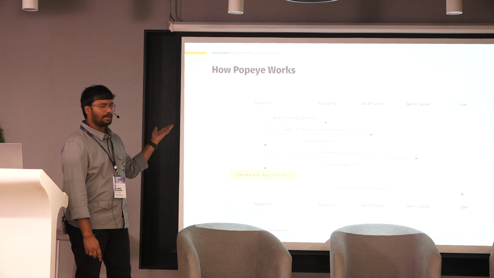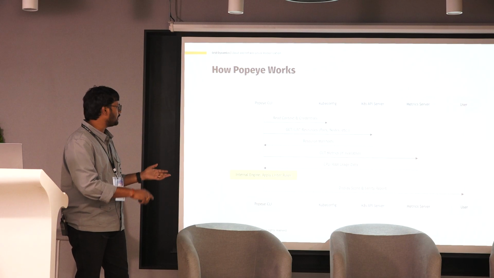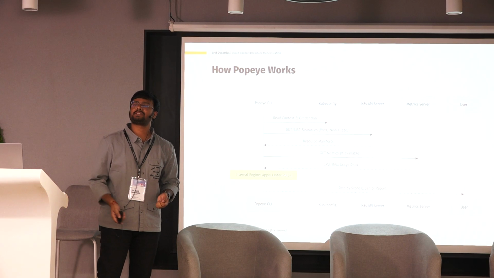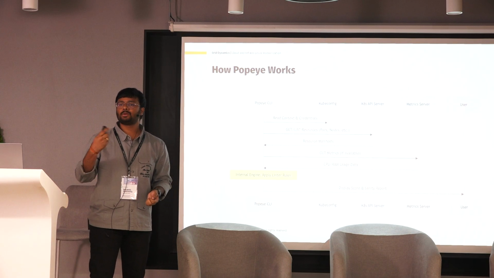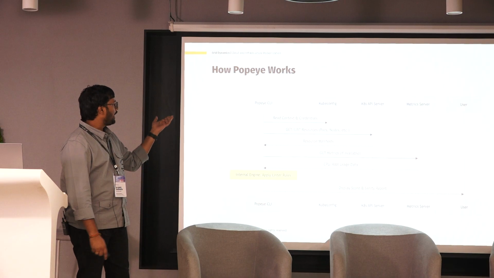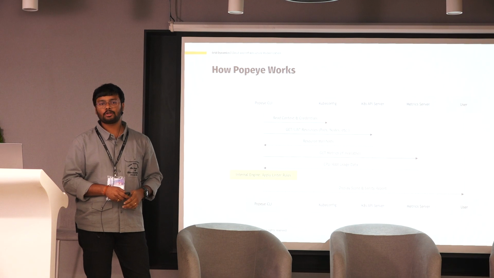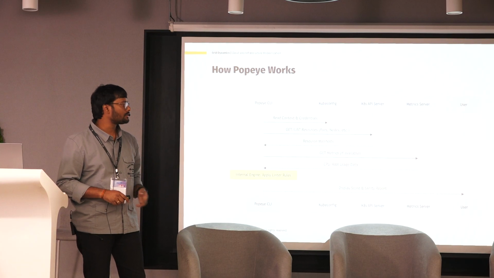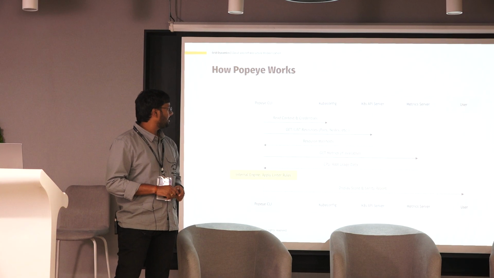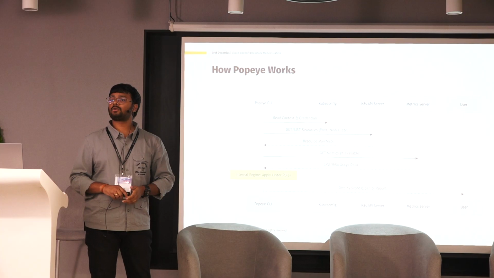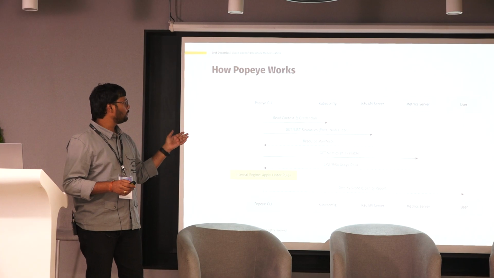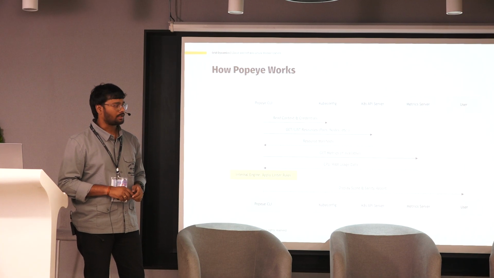It is a CLI, as this is running outside the cluster. So we can also integrate this as part of a CI/CD pipeline for continuous auditing purposes. What it will do is read the context and the credentials with the help of the kube configuration file for the Kubernetes cluster. Once it is authenticated to the cluster, it will contact the kube API server, and it will get all the details of the resources in the cluster.